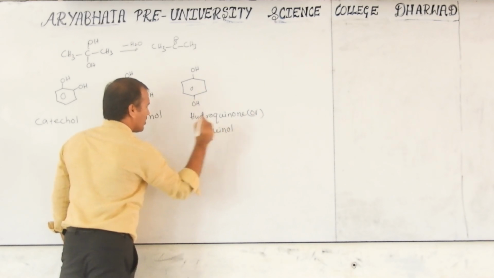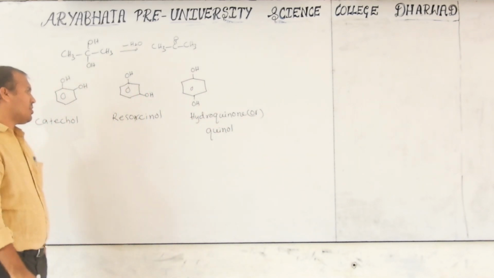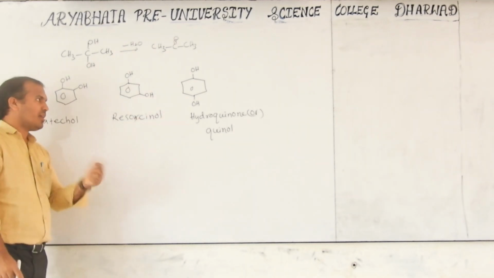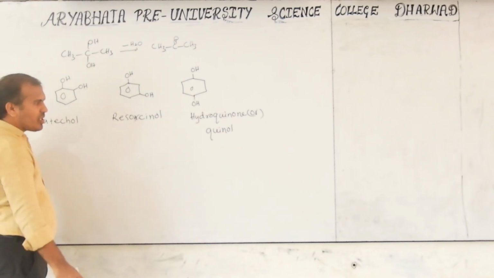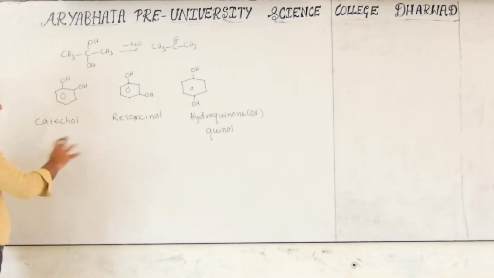Both are considered because it undergoes tautomerization. Now consider hydroquinone also, quinone also. These are the common names.